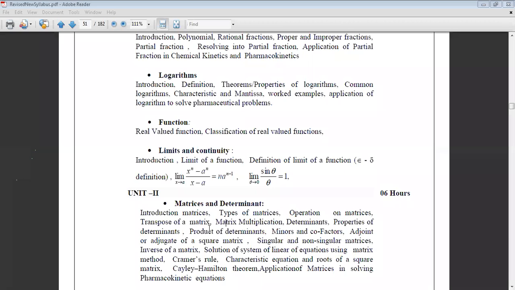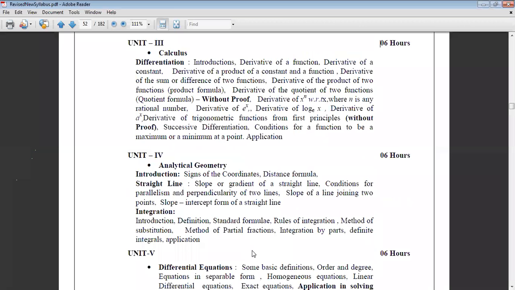Then the third unit contains the calculus portion.